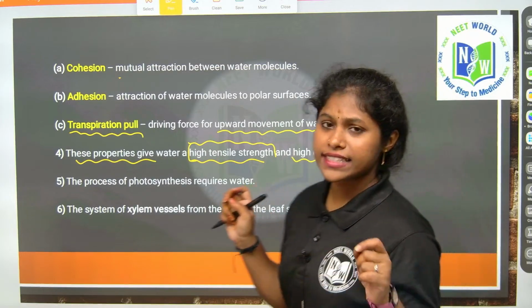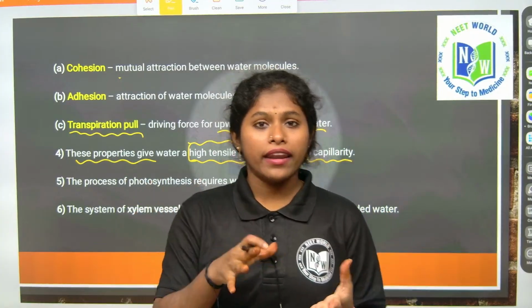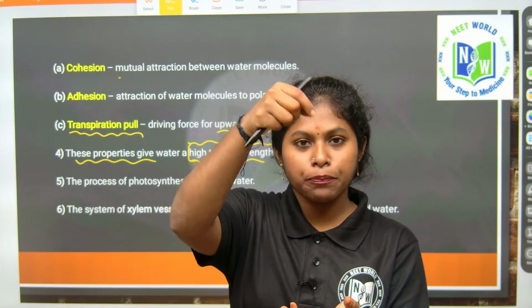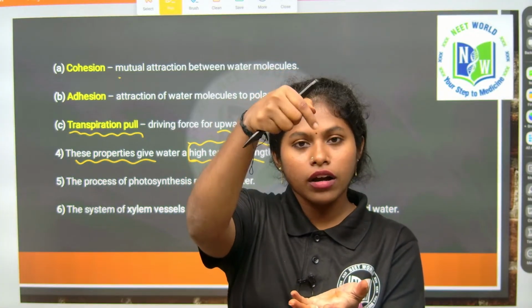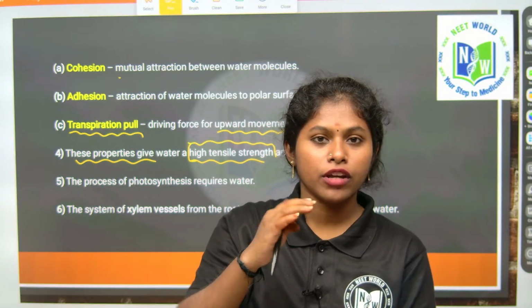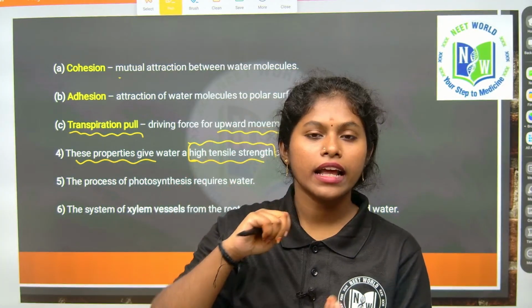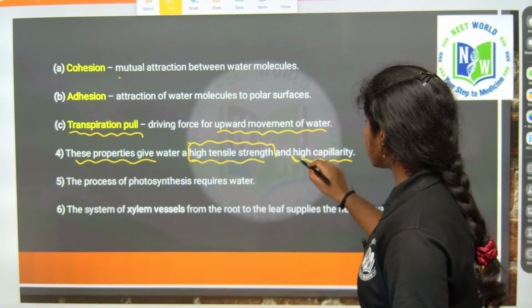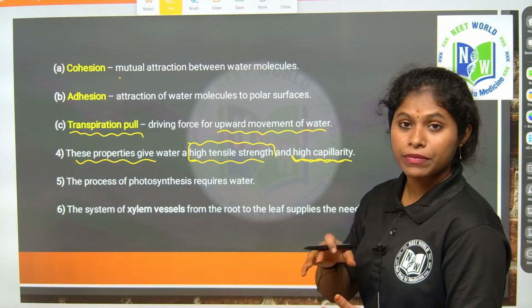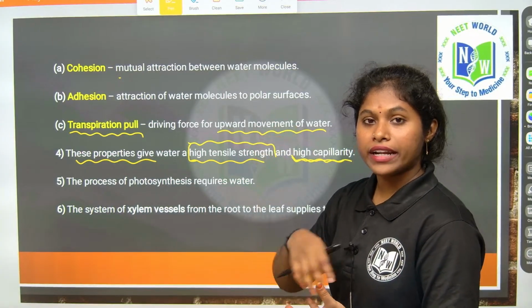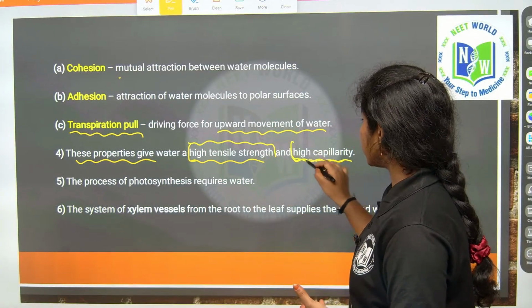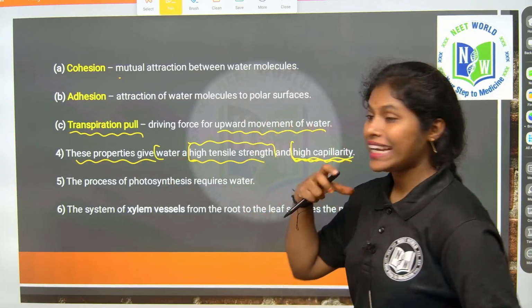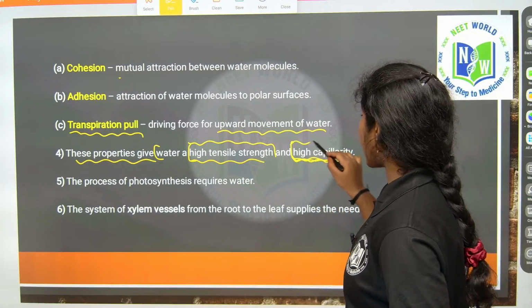To understand capillarity, see, when I take a bowl of water and keep one strip of paper in it, what will happen? You see the rise of water, right? That means capillarity. Liquid normally flows from high to low, but here it rises where it is not present, which is capillarity. These properties give water high tensile strength and high capillarity.